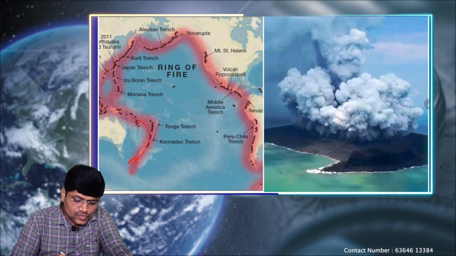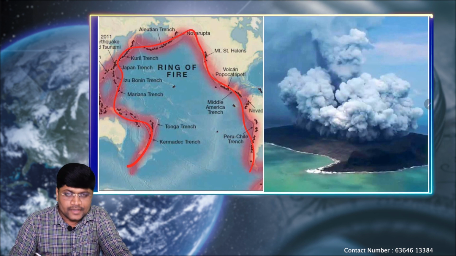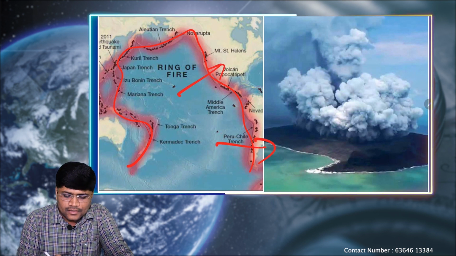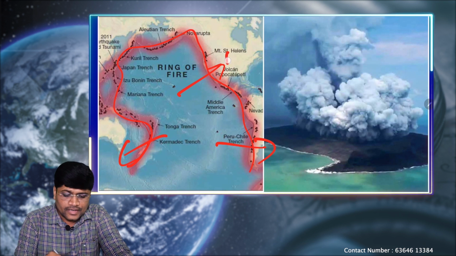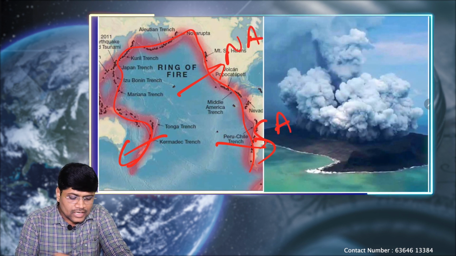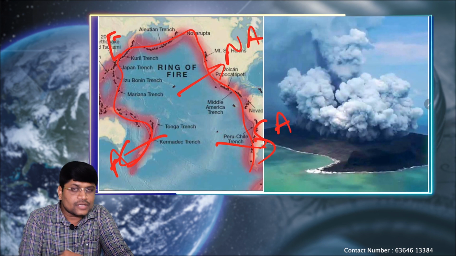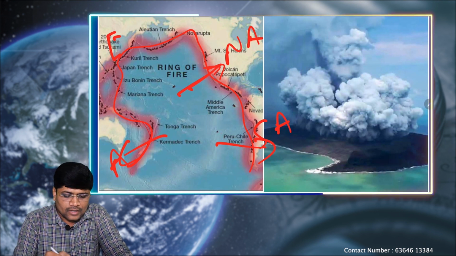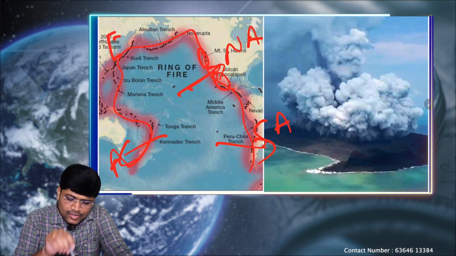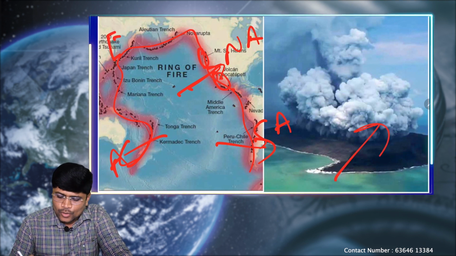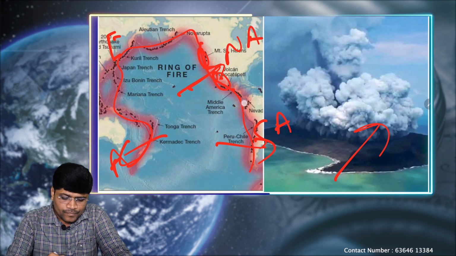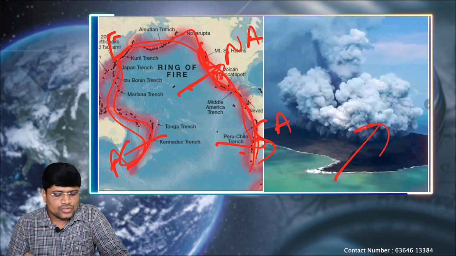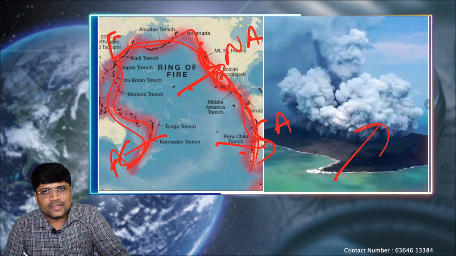Pacific Ocean. Okay, Pacific plate, boundary of the Pacific plate. As we discussed in the triple junction concept, the Pacific plate is continuously colliding with or in friction with the neighboring plates: North American plate, South American plate, Australian plate and the Eurasian plate. So due to continuous friction with the neighboring plates, there is a continuous subduction of this plate, so that is leading to volcanic eruptions. So the boundary of the Pacific coast is made up of a good number of volcanic islands. So this is popularly called the Pacific Ring of Fire.